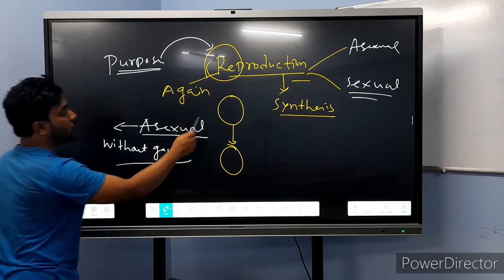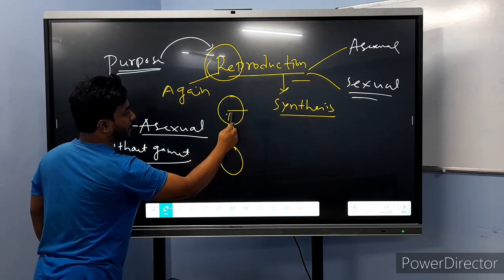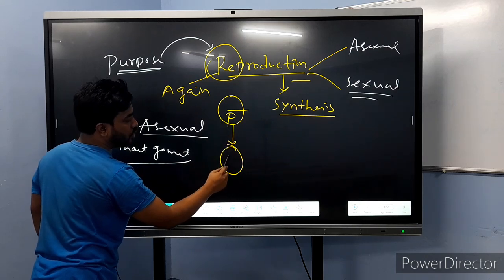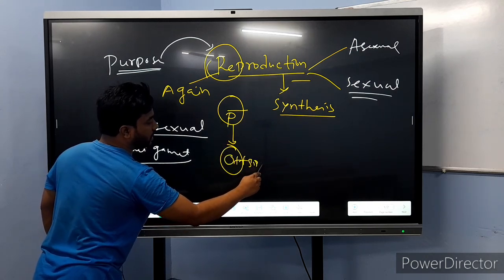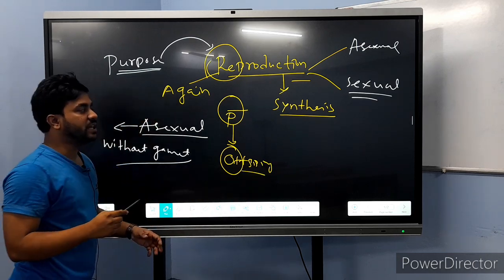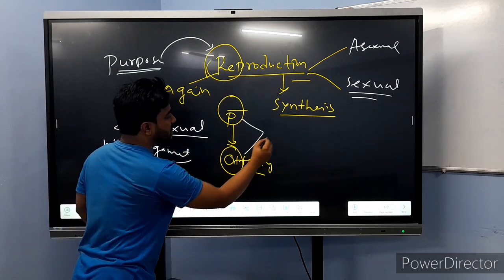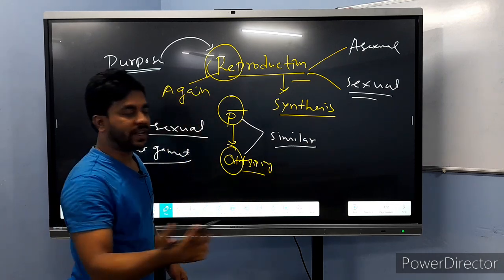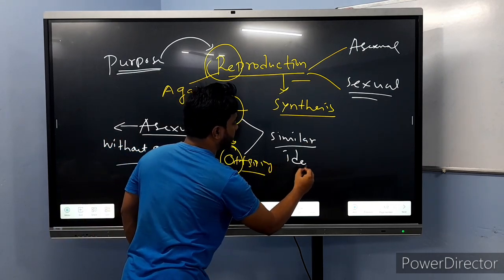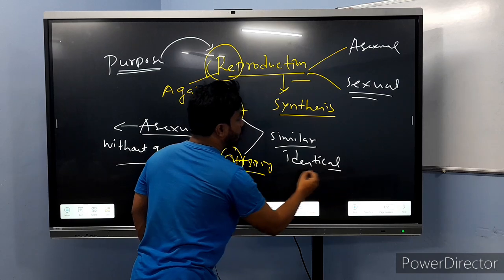From one organism, called the parent, offspring are formed, and these offspring are similar, or identical in nature, to the parent.